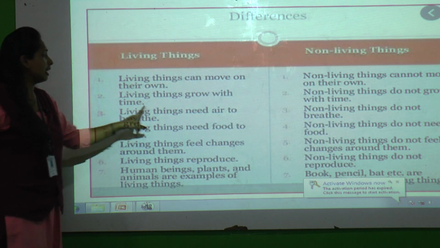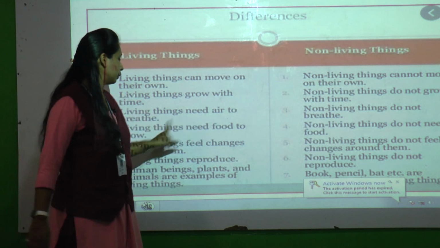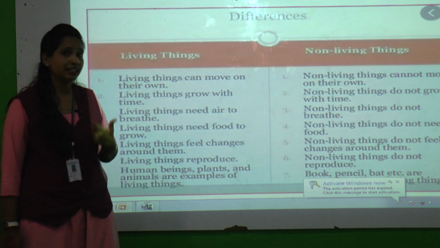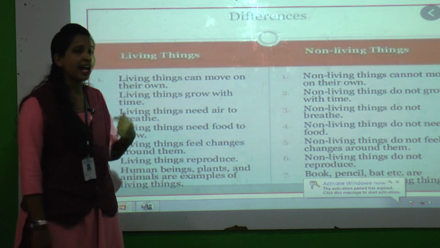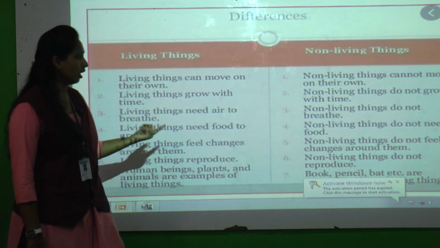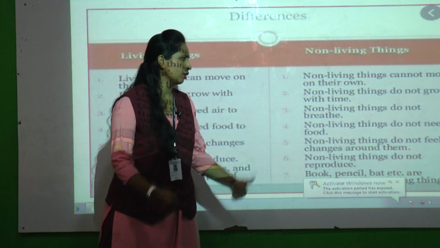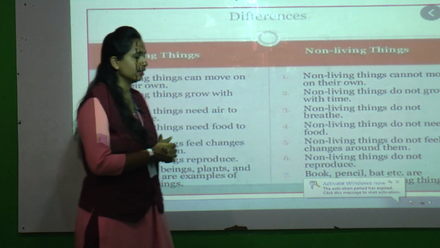Third point is, living things need air to breathe. Yes or no? We are breathing. Yes, we observed our breathing. So we need air to breathe. Okay. What about non-living things? Non-living things do not breathe.